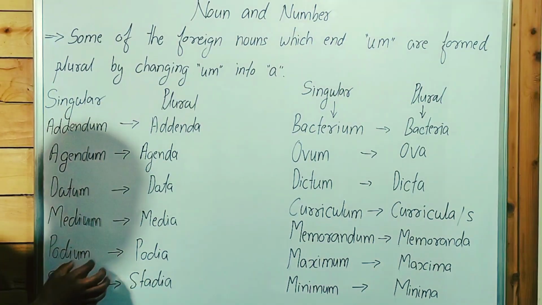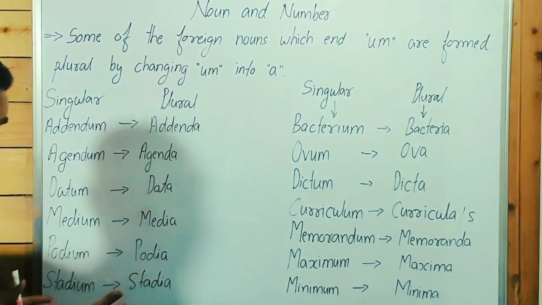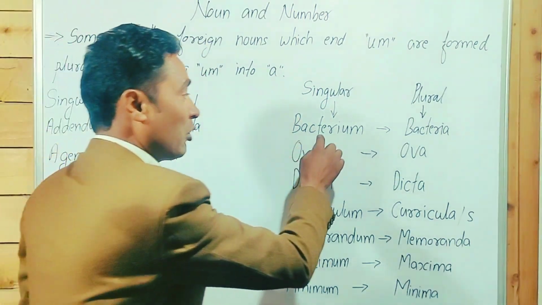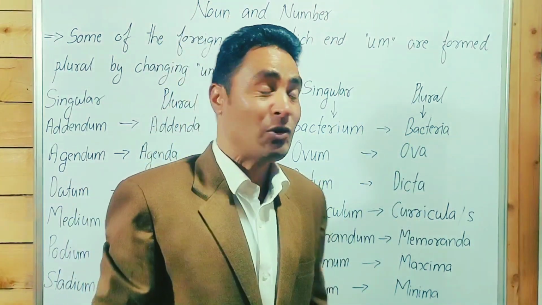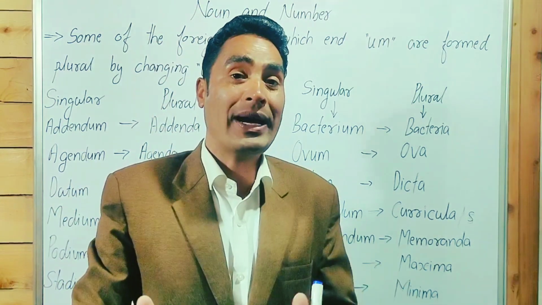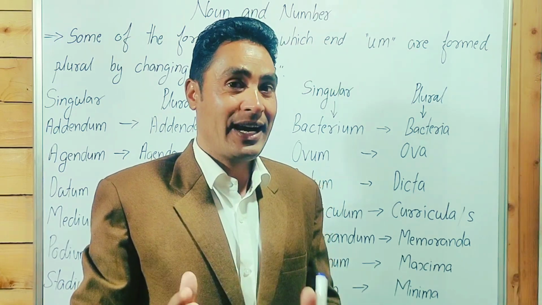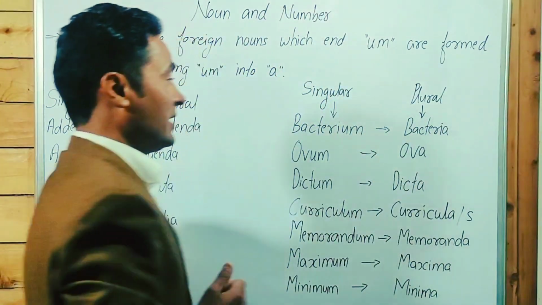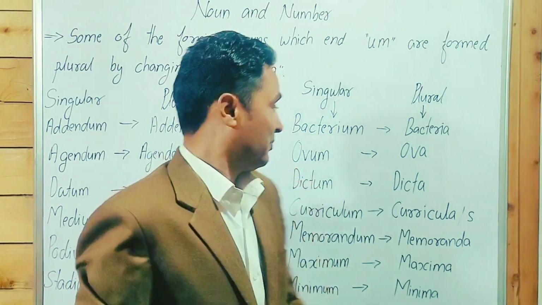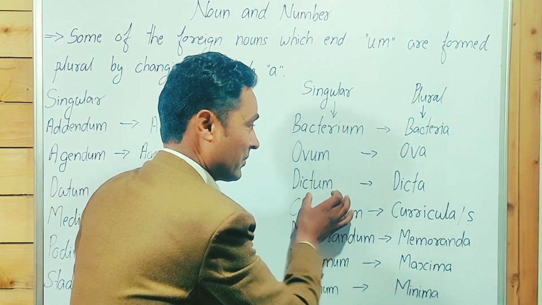Medium, media. Podium, podia. Stadium, stadia. These are daily use words. These are common words. Stadium, stadia. Stadium means stage; we can say stage. When we talk about bacteria, bacterium is singular, bacteria is plural. There are two bacteria, not bacterium. There is a bacterium, not a bacteria. Bacteria is plural, bacterium is singular. Ovum means a mature female reproductive cell. Ovum singular, ova plural.